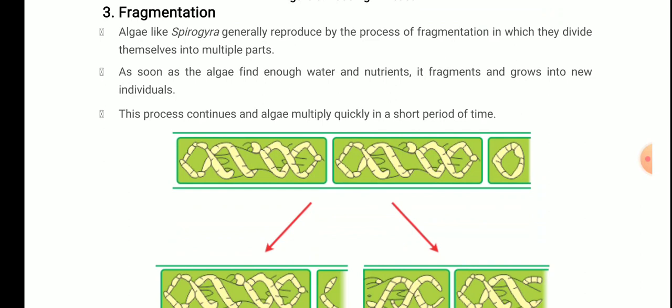Once there are favorable conditions, there are two things. The organism tries to reproduce so that it can increase its number, and it tries to perform metabolic activities faster. So the activities that it performs to live, it tries to do faster so that more and more energy can be produced if it finds favorable conditions. So as soon as algae find enough water and nutrients, it fragments and grows into new individuals. This process continues and algae multiply quickly in a short period of time.